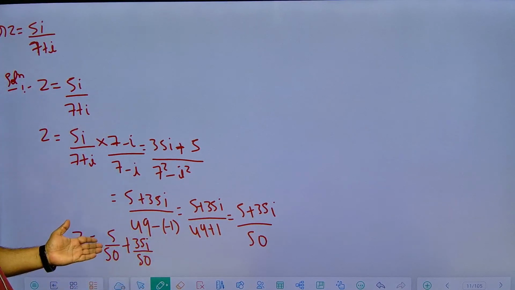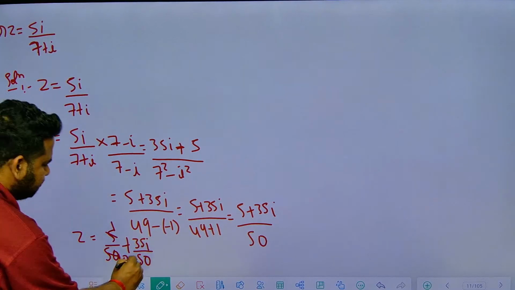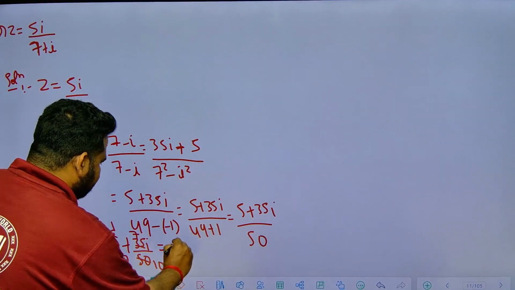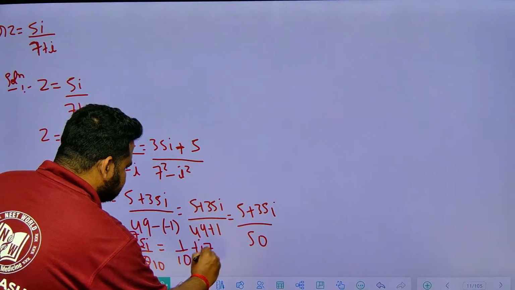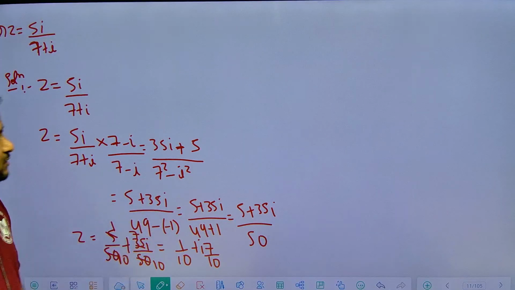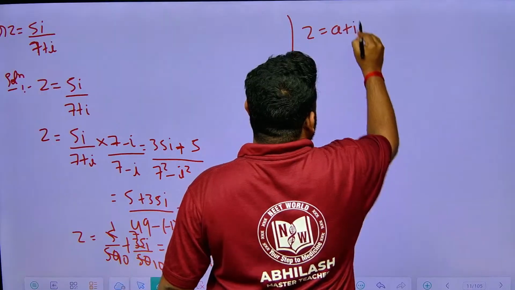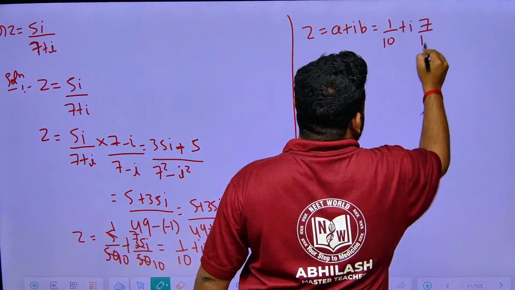Now definitely I can cancel by 5. 5 tens are 50, 5 sevens are 35. So I got 1 by 10 plus i into 7 by 10. So I got the complex number in the form of a plus ib. So z is equal to a plus ib, that is nothing but 1 by 10 plus i into 7 by 10. This is what I got.